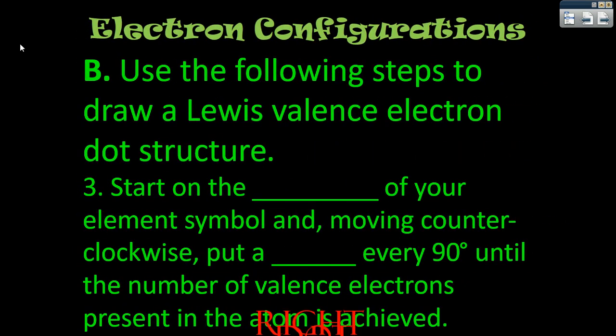Next, start on the right of your element symbol and moving counterclockwise, put a dot every 90 degrees until the number of valence electrons present in the atom is achieved, based on that group number. Now, super important, you do not have to start on the right, and you don't have to move every 90 degrees. As long as you get the correct number of valence electrons around your symbol, you'll be good to go.